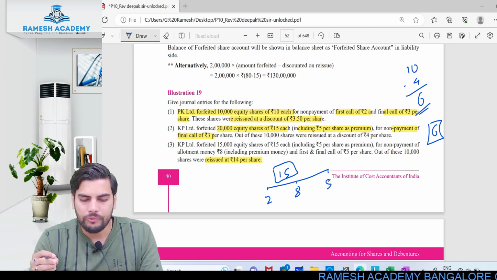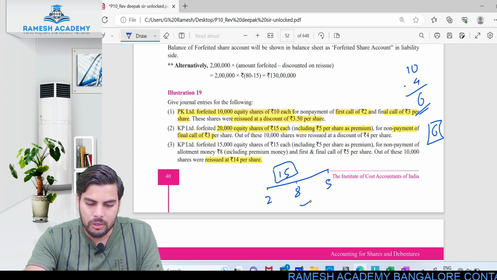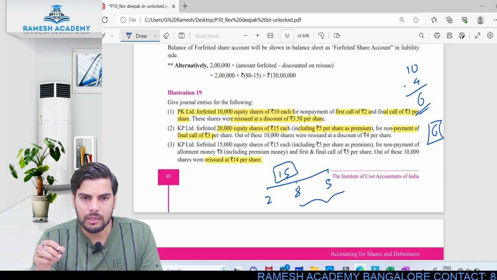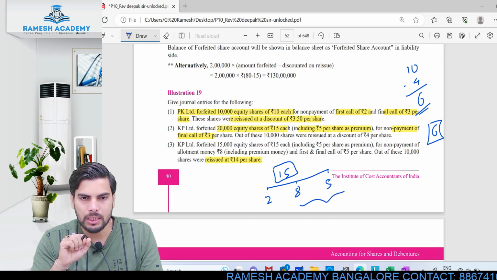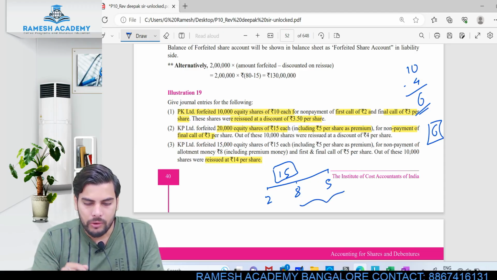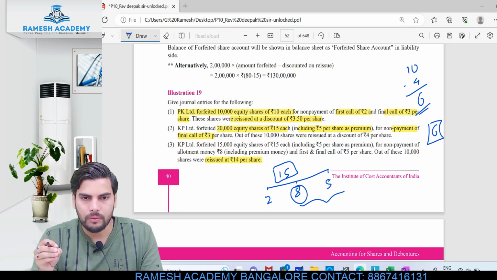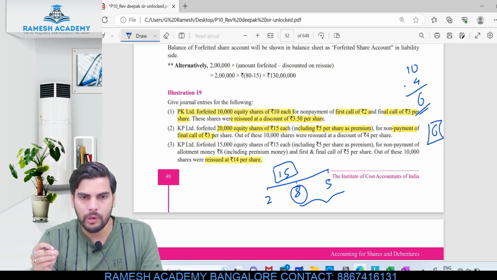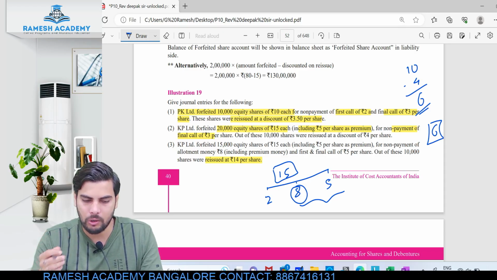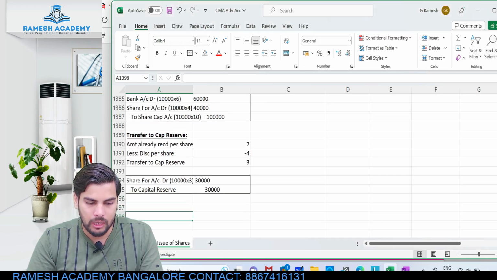Now out of this, they did not pay the allotment money and first and final call money. It means only application money is received. Securities premium, which is included in the allotment, was it received? No. But while passing the allotment due entry, we would have given effect to securities premium. Therefore we need to reverse that as well. So the entry over here.